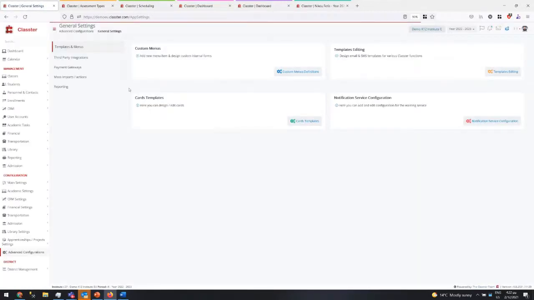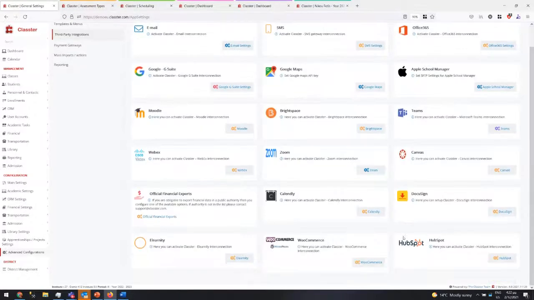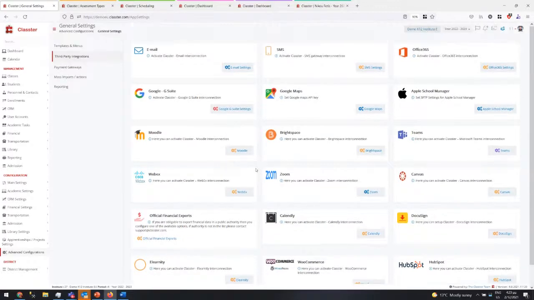A few are already in the application in the new version, like HubSpot and WooCommerce integration. DocuSign is an older integration, probably you already know. You can send any contract to be signed electronically. HubSpot can be used for HubSpot CRM, or even with a free edition. WooCommerce can be used to create your eShop and sell courses, and then integrate with Cluster. And more will come in this area.